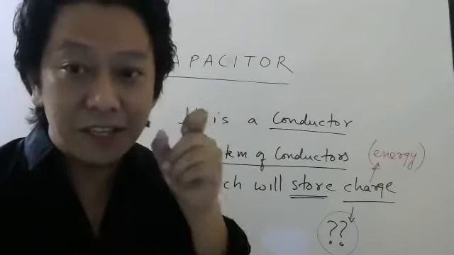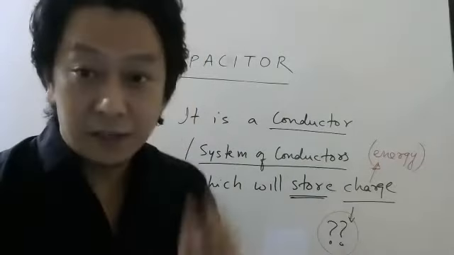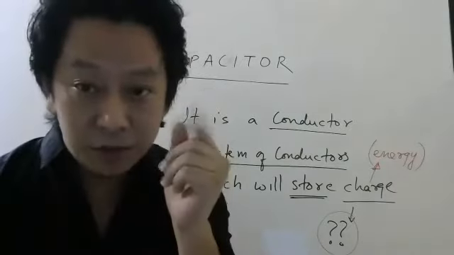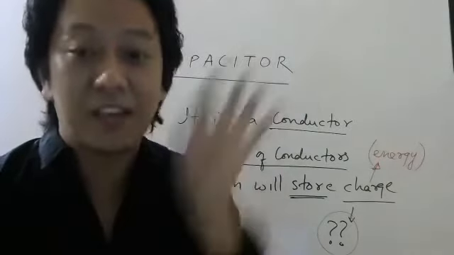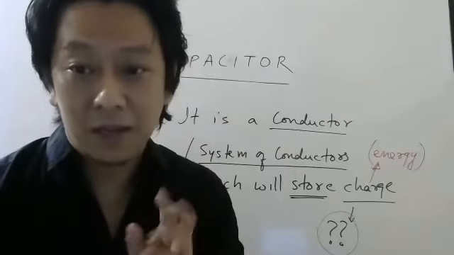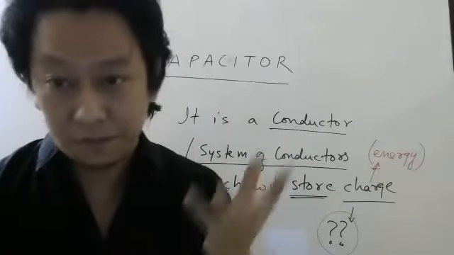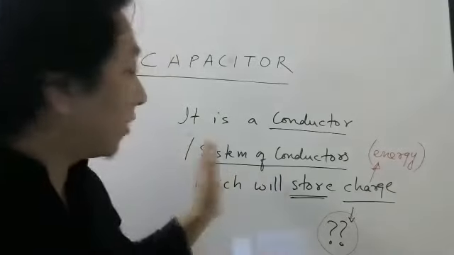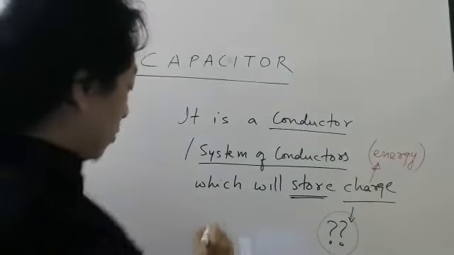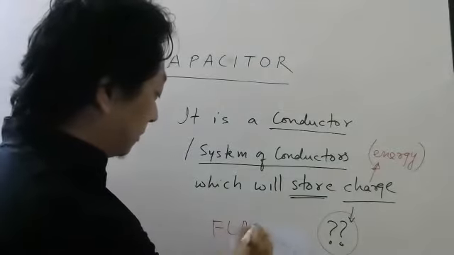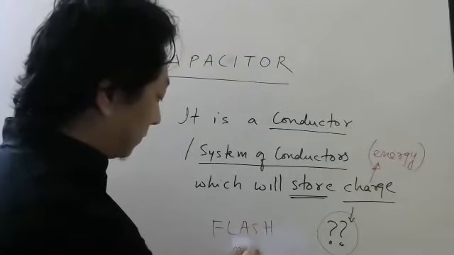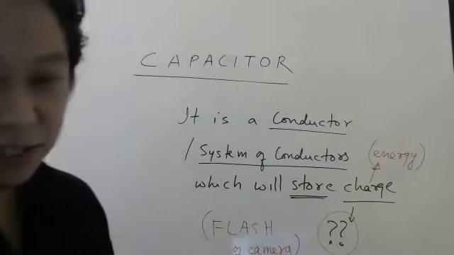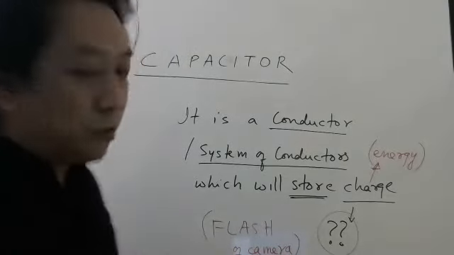When you are charging it, you are storing the charge. The battery will store the charge on the capacitor. Then the charge will discharge through some bulb, and at that time the bulb will glow momentarily. So that is one use of a capacitor. It can be used in the flash of cameras.